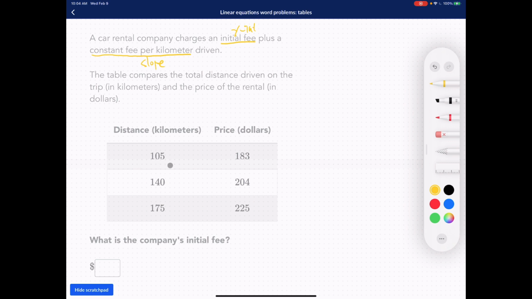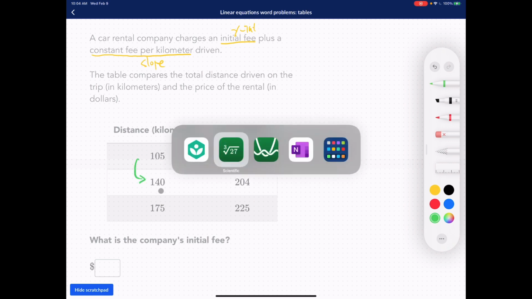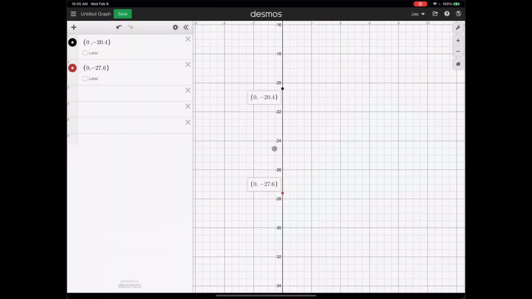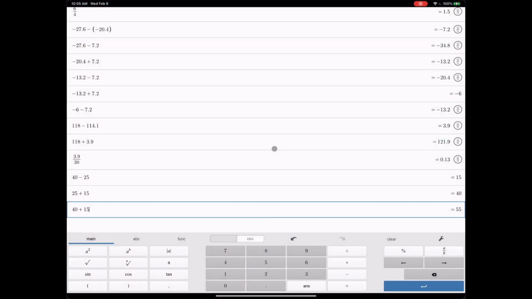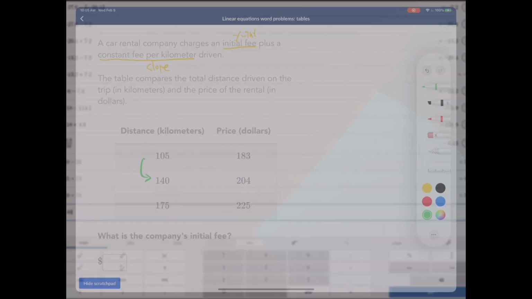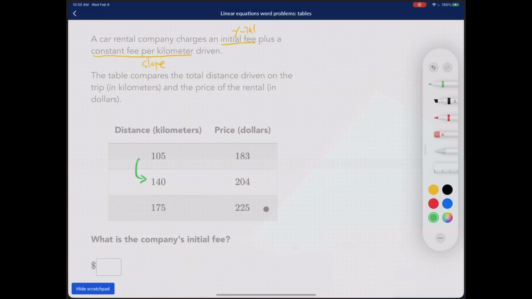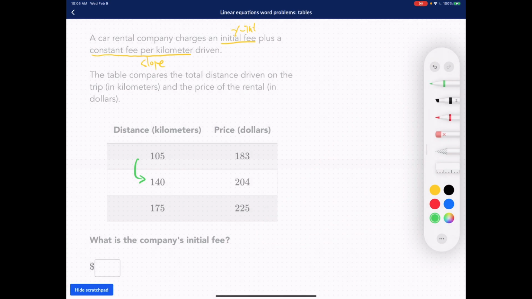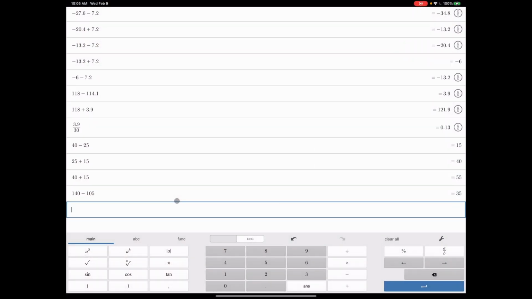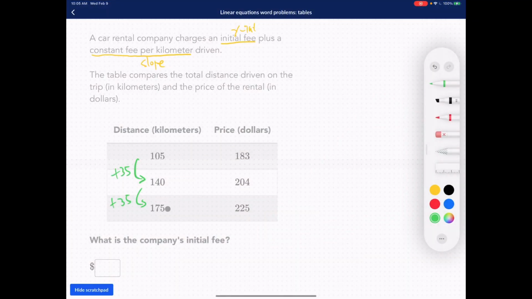Let's look at the distance traveled. From 105 to 140, how do I find that? We just subtract: 140 minus 105 is 35. So that's plus 35. And then 140 to 175 is plus 35 as well. 140 plus 35 is 175.